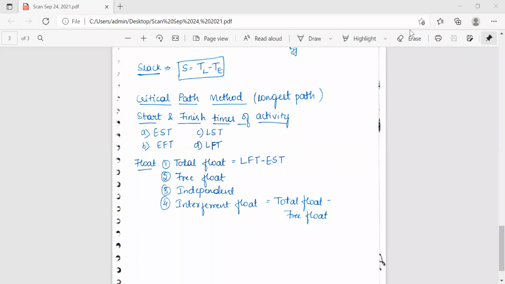The next topic is crashing and updating resources in the location, and there are some equipment used for construction. Whatever we have talked about till now is about the AOA network. There is again AON, which is not much important. Sometimes they're going to ask you problems on the network diagram or the critical path method. So in the problems, we'll discuss that in the later class. And the theory part I've done till today is most important. The questions which are asked in the question paper will be discussed in the next class.